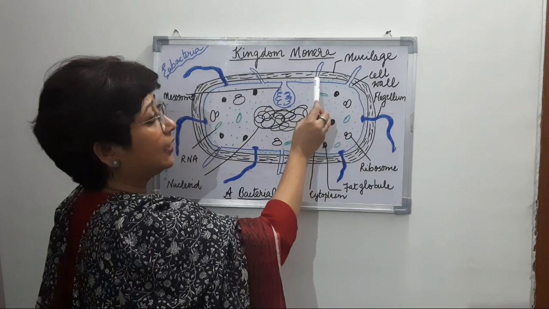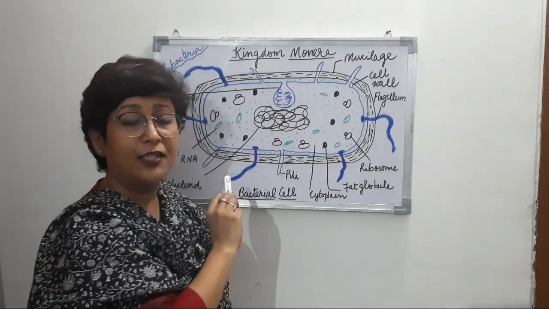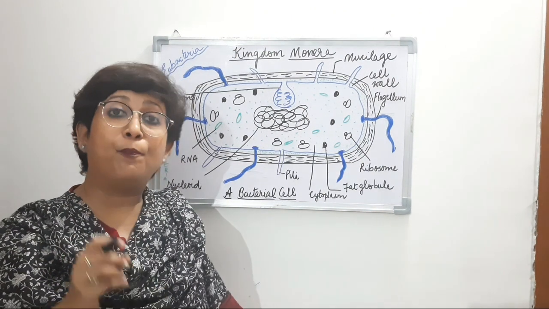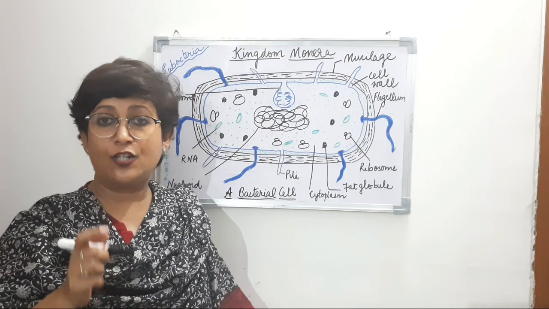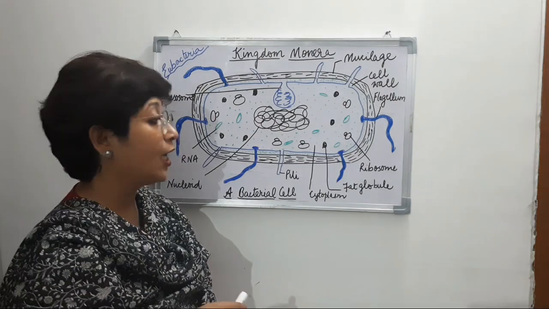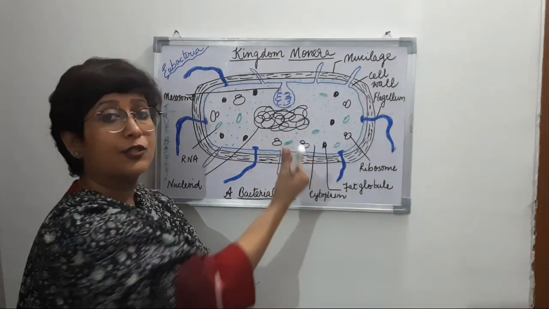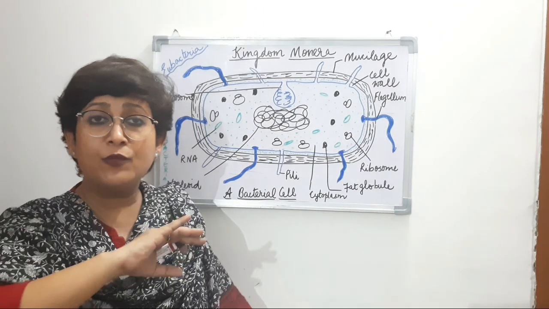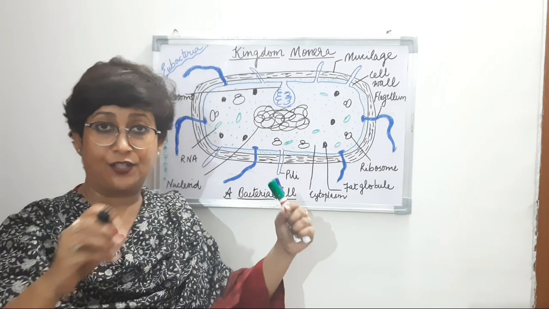Inner to the mucilage, you will see this layer. This is the cell wall. The cell wall of a true bacteria is made up of peptidoglycan plus amino acid, also known as murein, and it forms a mesh, a net-like structure.